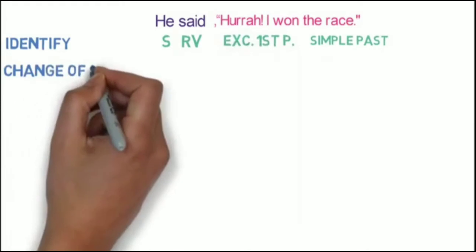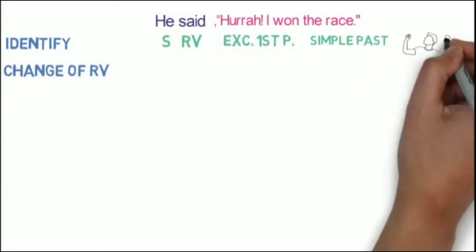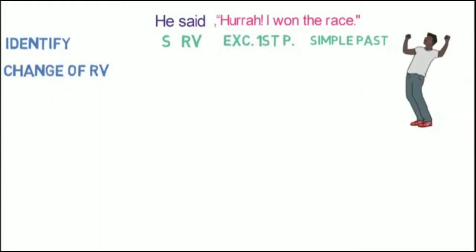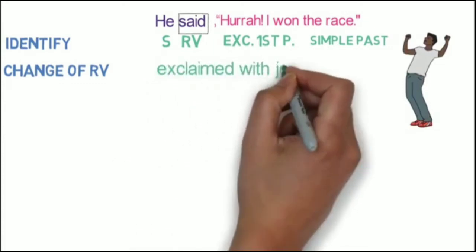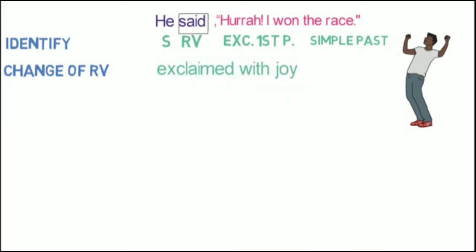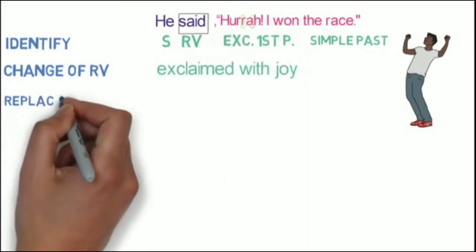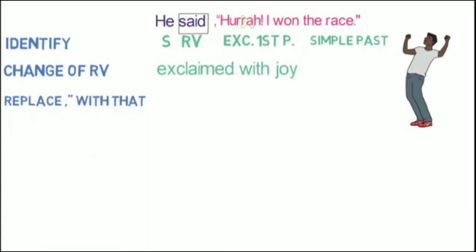Step 2, change of reporting verb. Here, hooray is the feeling of joy. So, we will be replacing said with exclaimed with joy. Remember that the word hooray will be removed. Step 3, replacement of a comma and inverted comma with the conjunction that. So, the sentence will become like this. He exclaimed with joy that.